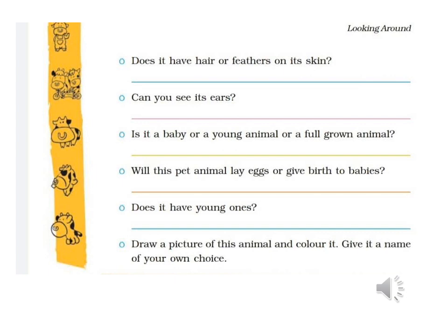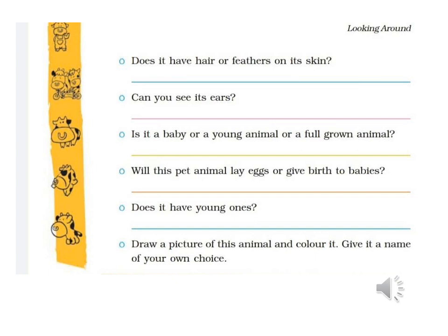The next question is, does it have hair or feathers on its skin? Yes, it has hair. Can you see its ears? Yes, its ears are seen. Is it a baby or a young animal or a full-grown animal? It's a full-grown animal. Will this pet animal lay eggs or give birth to babies? It will give birth to babies. Does it have young ones? No, it doesn't have young ones.